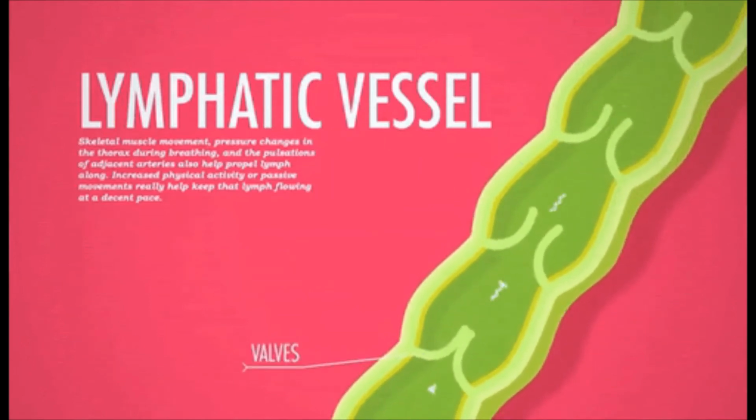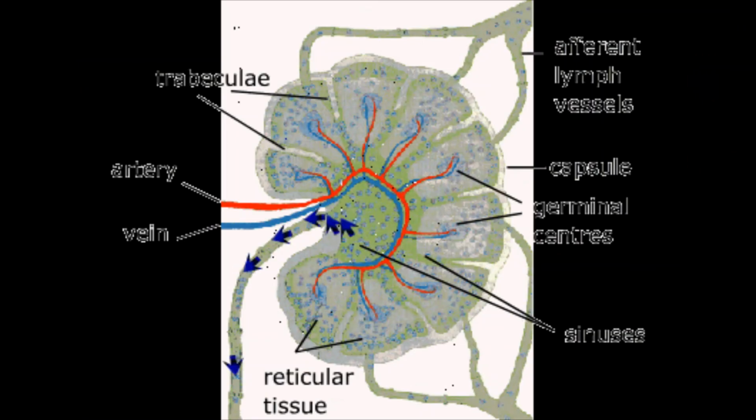Okay, so where do all these lymph vessels meet? Many lymph vessels meet together to form a lymph node. You can observe many lymph vessels are bringing their liquid or their material, and they form one cluster-like structure, and then they again form a common lymph vessel.